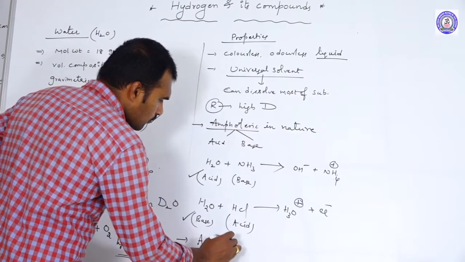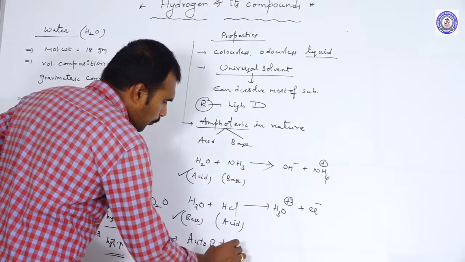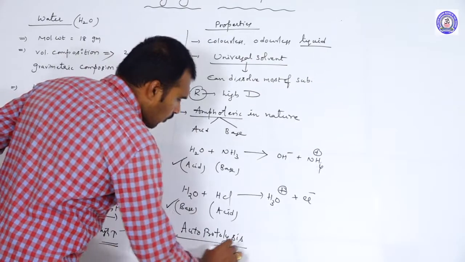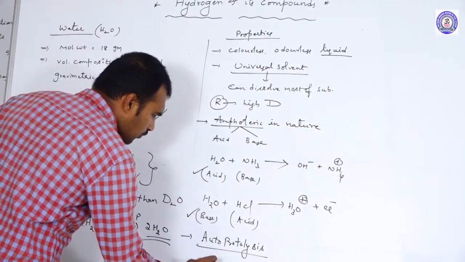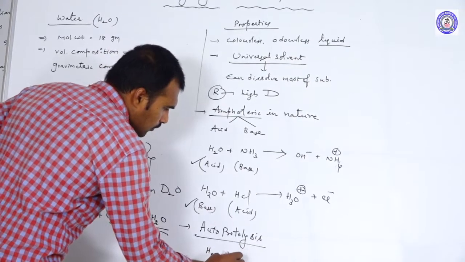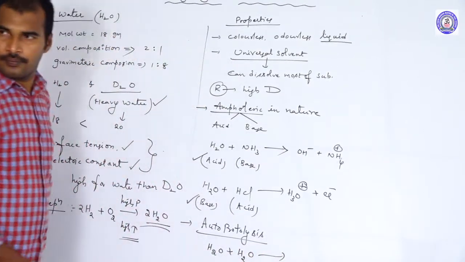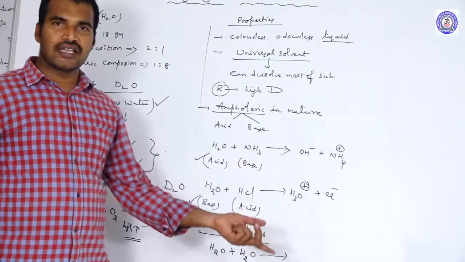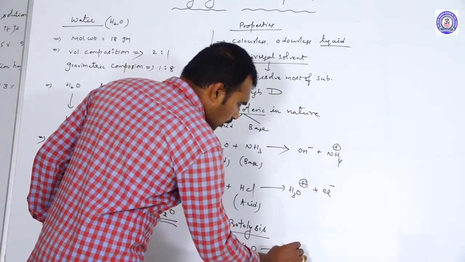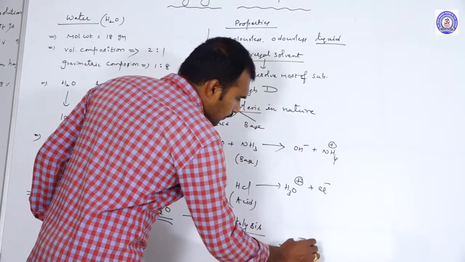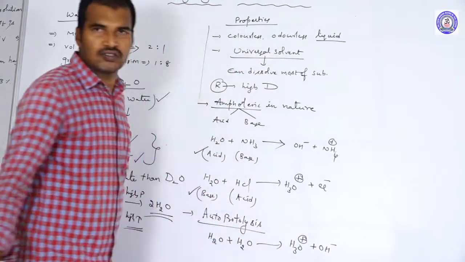Next, it has one more speciality, that is autoprotolysis. What is autoprotolysis? For example, if you take two water molecules, H2O plus H2O, one will release the H plus ion and the other will accept the H plus ion, so that it becomes H3O plus and OH minus.